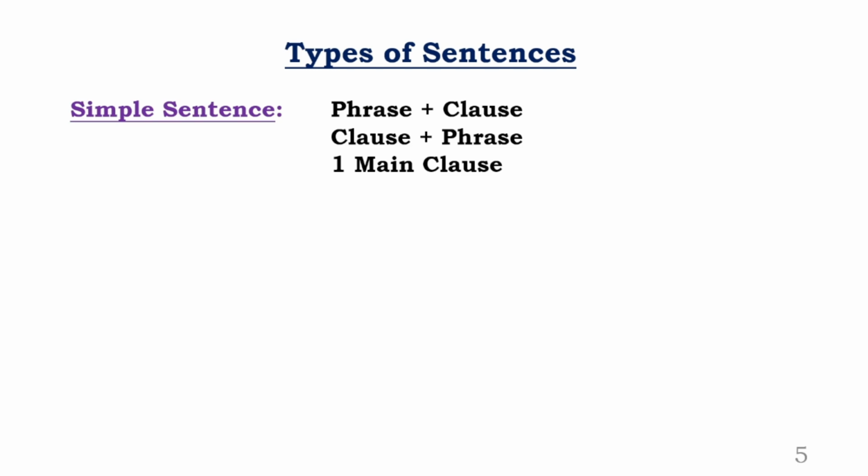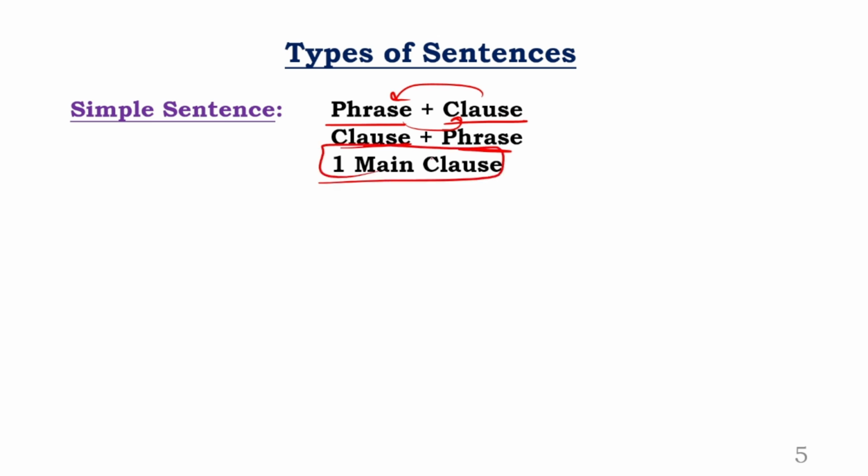Next, now we are trying to understand what is a simple, what is a compound, what is a complex sentence. Okay, first let me take you through what is a simple sentence. See, simple sentence is a sentence which has a phrase with clause. Another quality of that is you can reverse these two. You can reverse like this. That comes clause with phrase. Same sentence, you can reverse it, no problem.